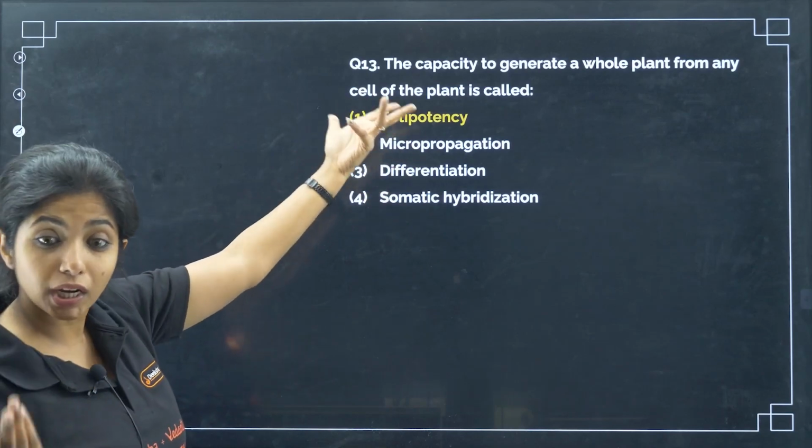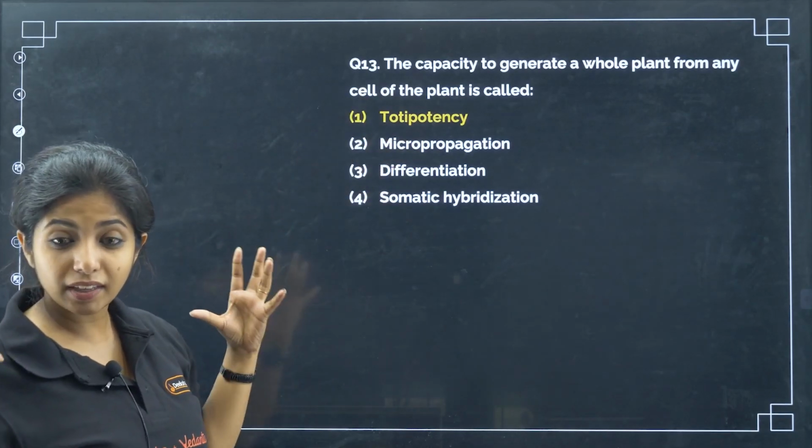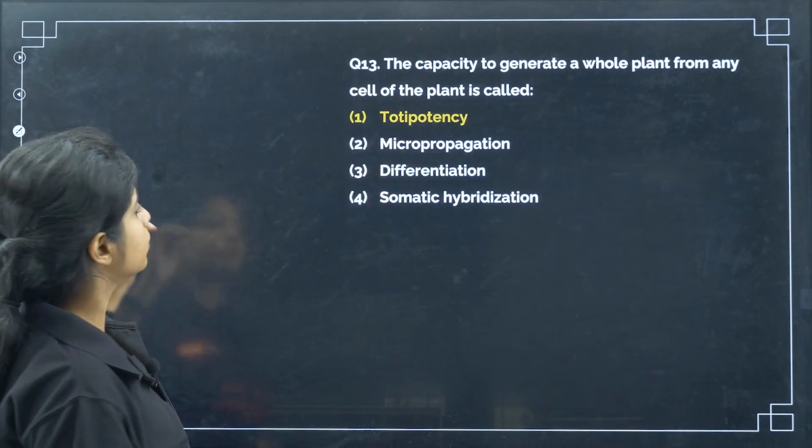So the answer is totipotency. Toti, you can remember as total. They have the ability to give rise to a total organism.